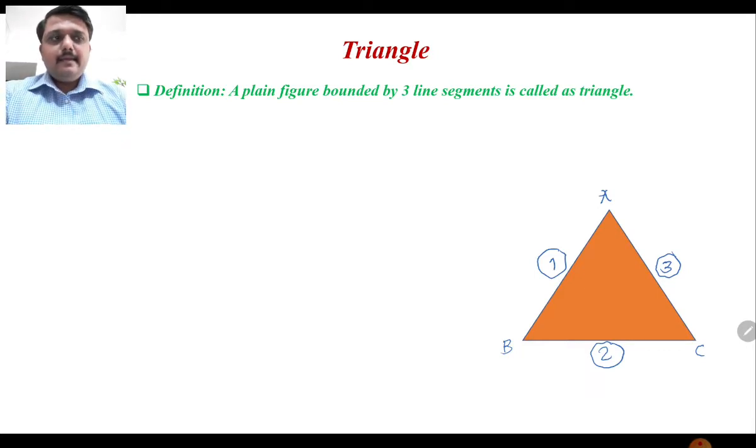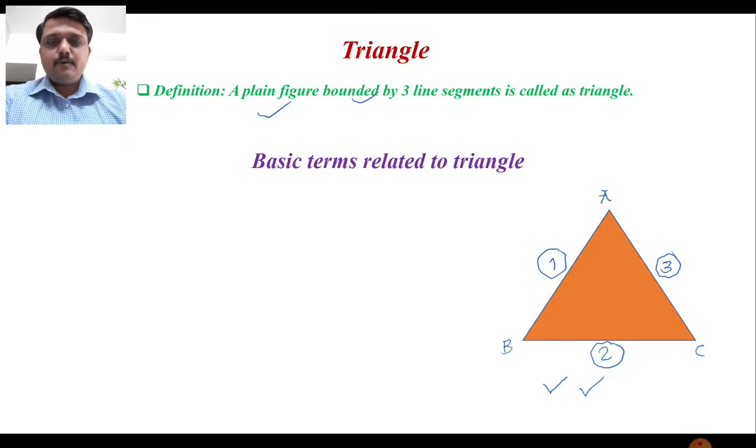As we can see in this diagram, these three line segments are making a closed figure, a closed diagram. So according to our definition, this is a plane figure as well as it has three line segments bounded together. Both conditions are satisfied, so that's why we can say this diagram is a triangle. Clear? So this is the definition of triangle.